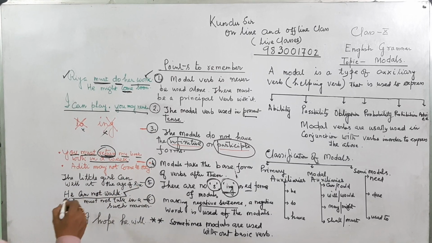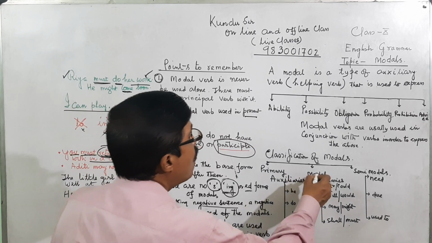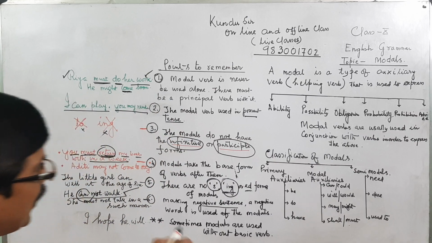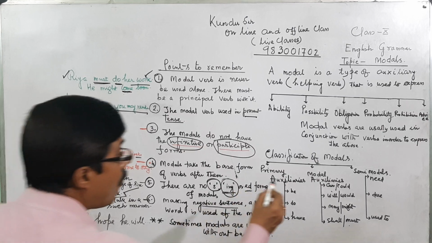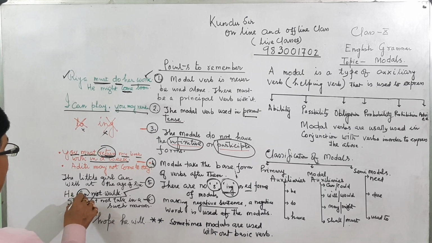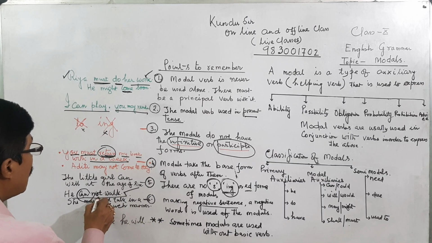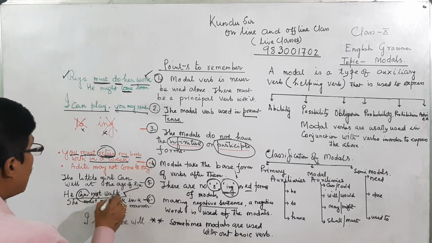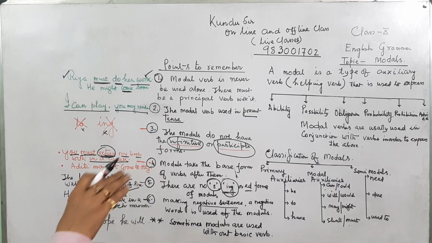That means it is the modal can. Can, what type of modal is it? It is a modal auxiliary. There are three types of modals: primary auxiliaries, secondary modal auxiliaries, and semi-modals. So can comes under modal auxiliaries, she or he can. Then if we want the negative, she cannot work. That means the negative word is to be placed after the auxiliary before the base verb.